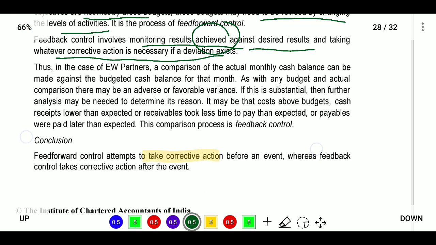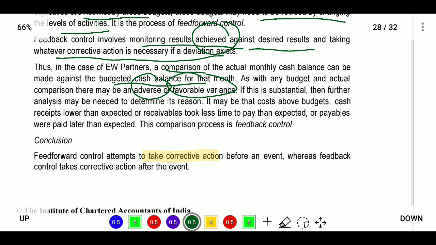Next, in the case of EW partners, a comparison of actual monthly cash balance. What they are doing is comparing the monthly cash balance against the budgeted cash balance for that month. As with any budget and actual comparison, there is an adverse or favorable variance. We will see whether the budget is being met by the actual, comparing the budget with the actual.